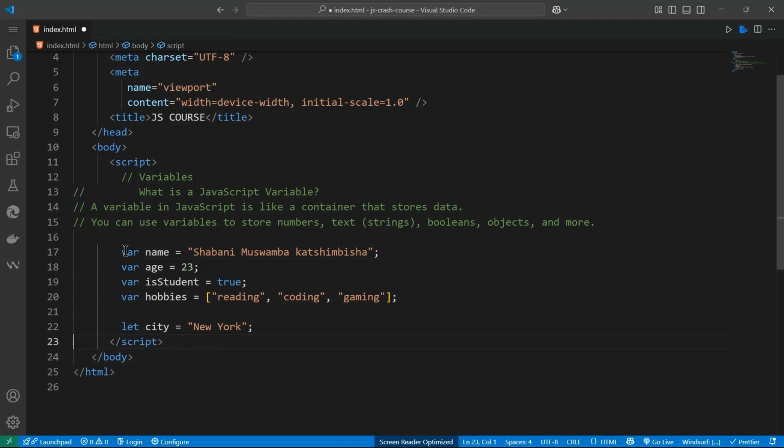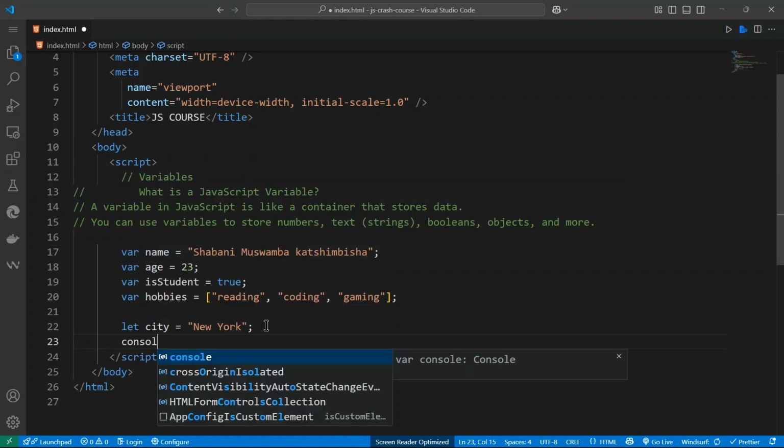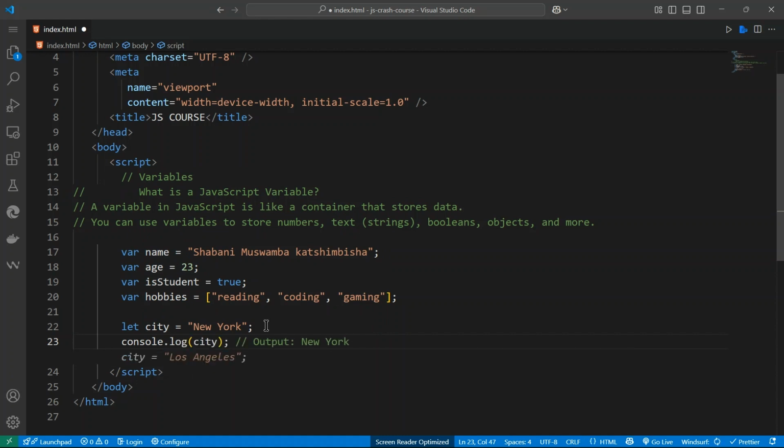Even this one. If you declare a variable using var or using let, this can change. So I want to show you an example. I can do console.log city. You'll see the output should be New York. And if I take the same city and assign again, maybe Shaban moved from New York to Los Angeles. So now console.log city, the name now is Los Angeles.